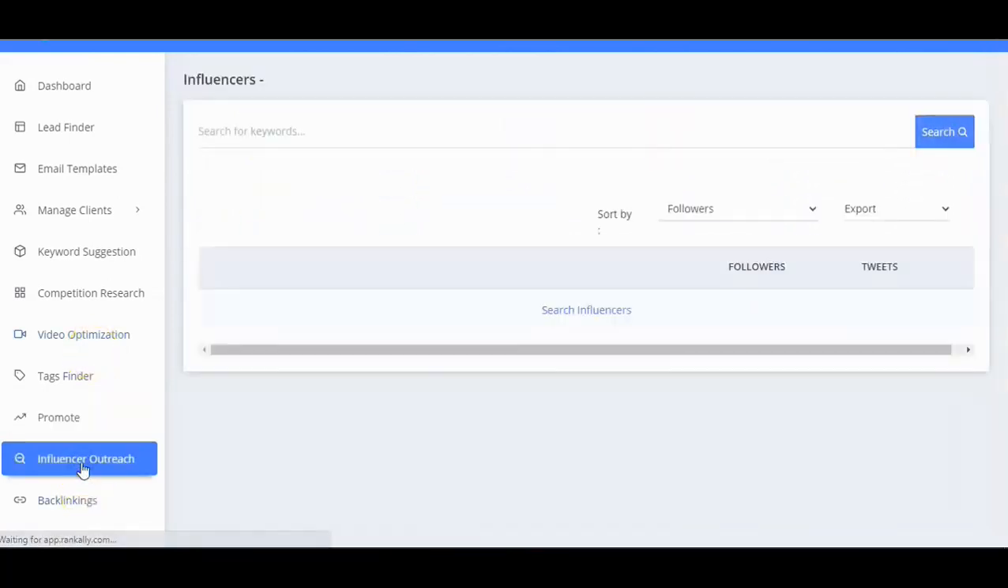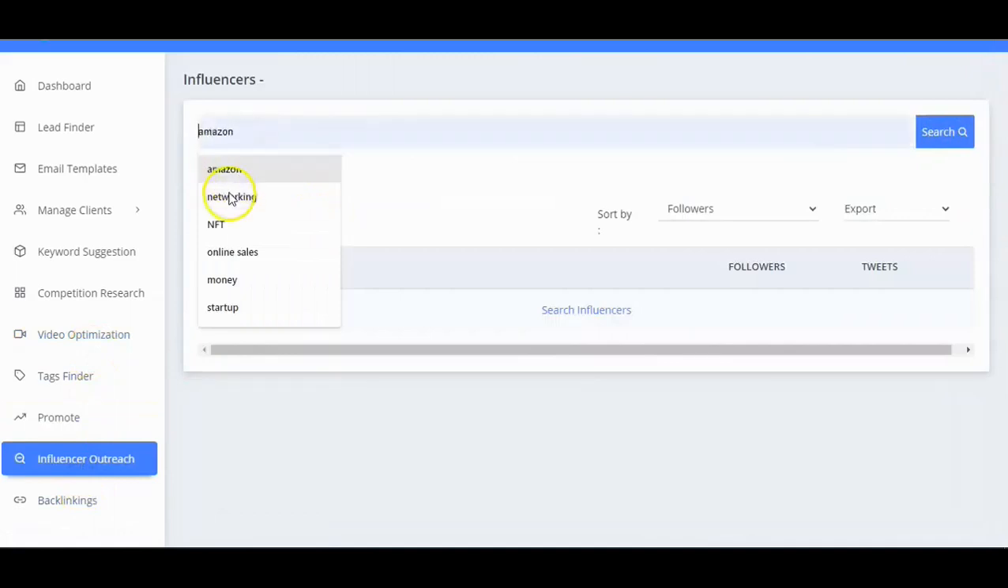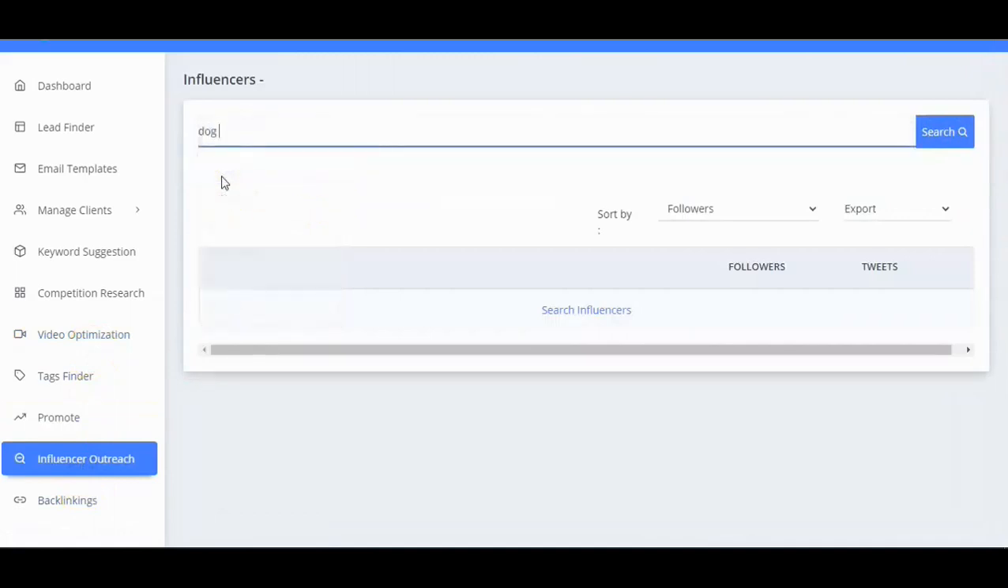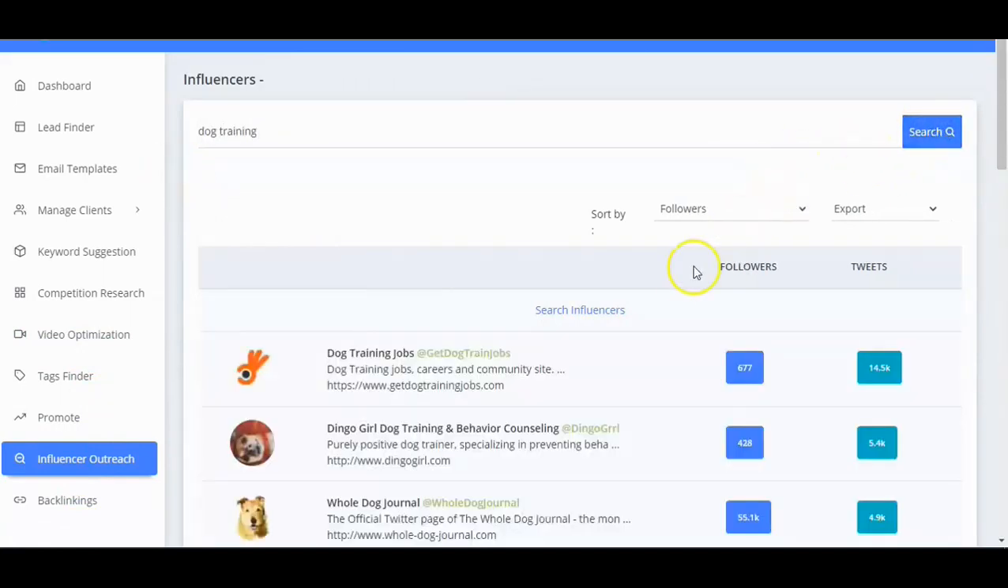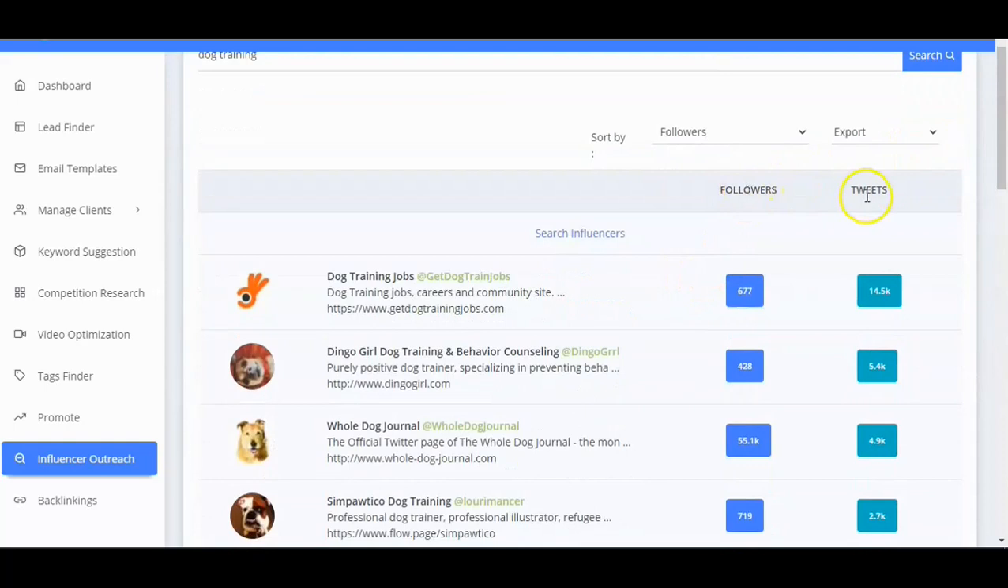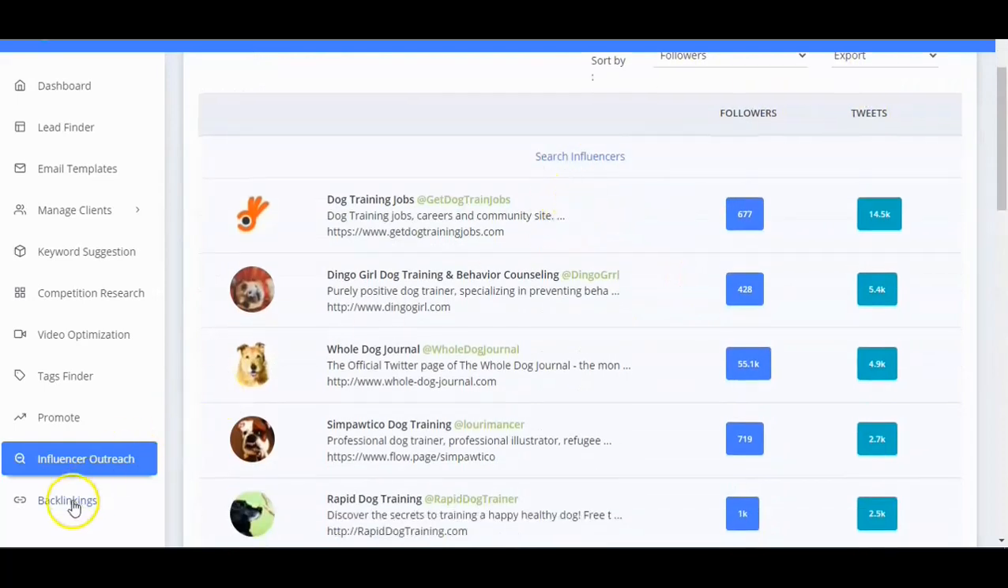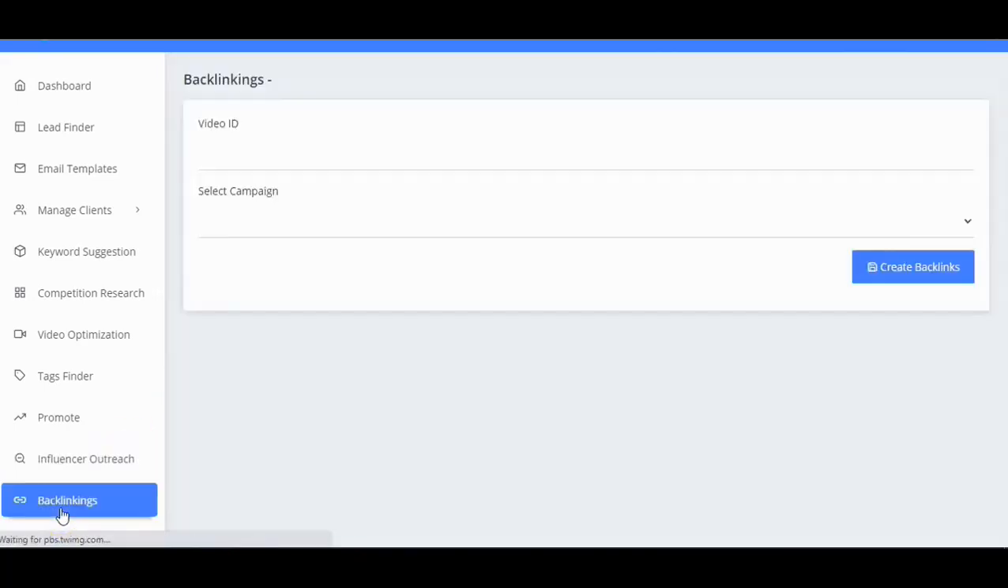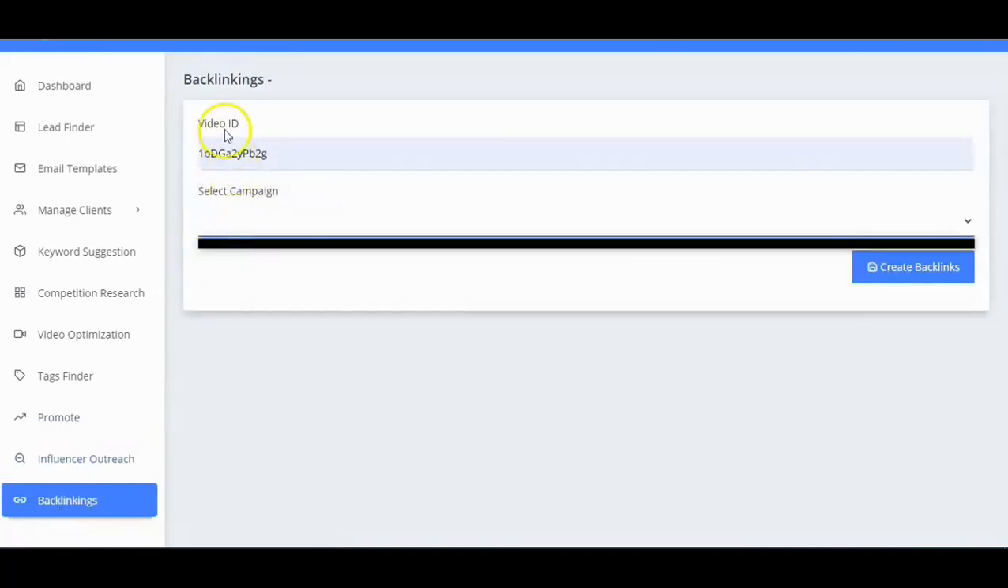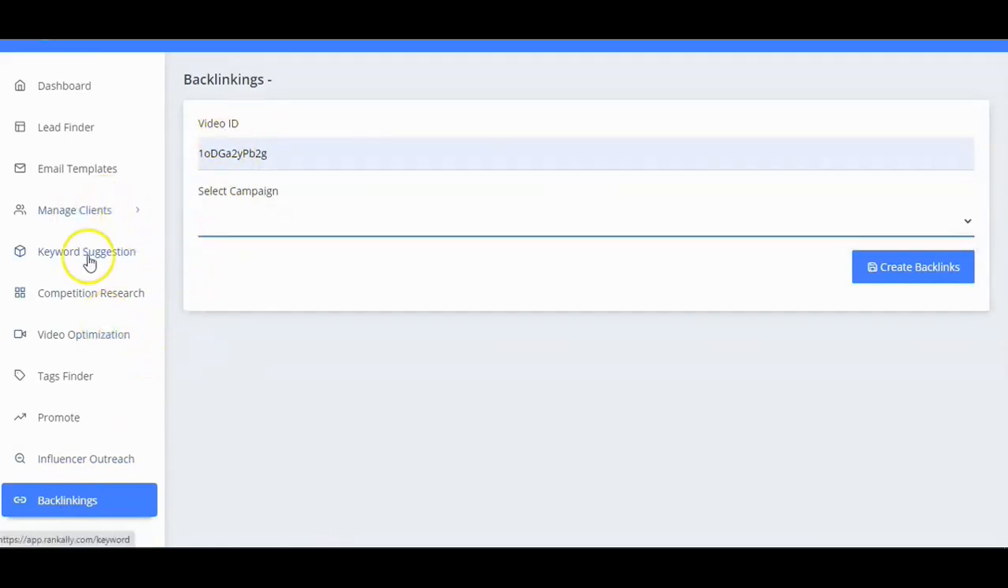And then what we can do is outreach to influencers. So say dog training, I think we'll find more influencers like that. And there you go, you can see how many followers and how many tweets they have. You can export it. And then we can also backlink the videos. So you give it the video ID, select a campaign, which you can create here, and then you just create the backlinks, and it automatically does that in the background.